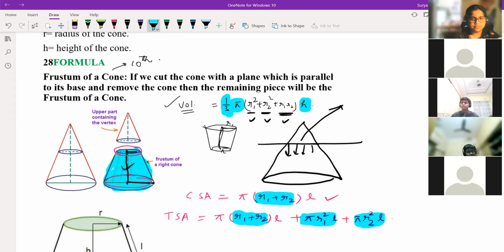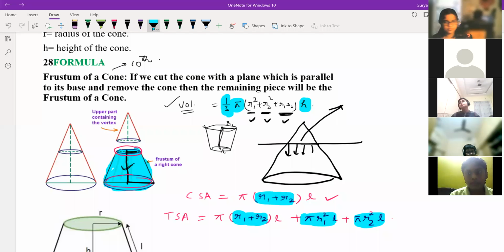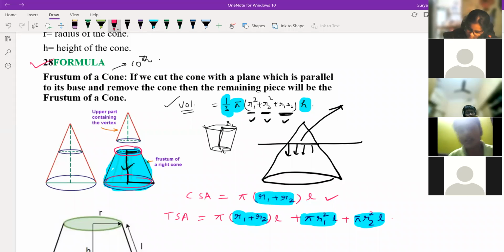Yes, sir, clear. So what you have in class 9, we have read, and apart from that we have read one extra topic, that is your frustum. So if you go to class 10, this is not a new topic for you. This is like a cone only. If you just remove the top part of this, you will get the bucket kind of thing, and the name of that is frustum.